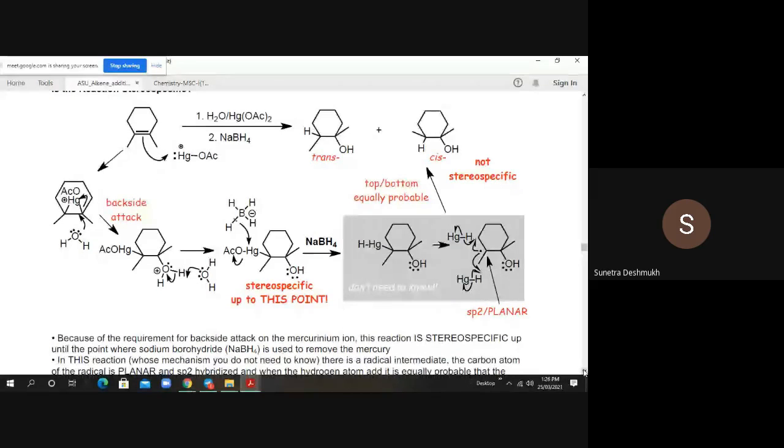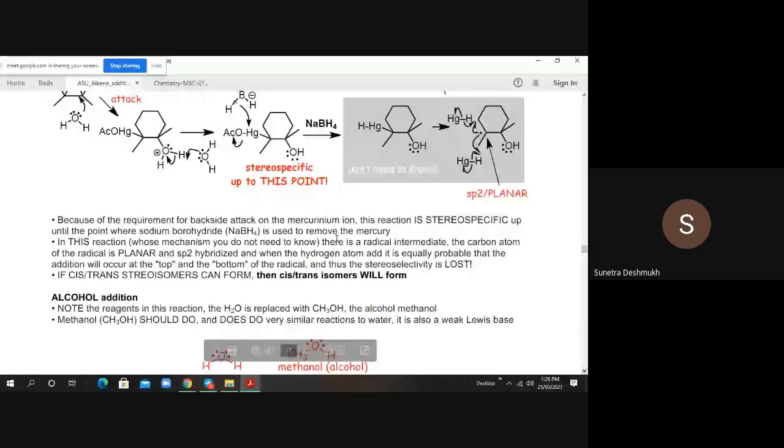Because of the requirement for backside attack on the mercurinium ion, the reaction is stereospecific up until the point where sodium borohydride is used to remove the mercury. In this reaction, whose mechanism you do not know, there is a free radical intermediate. The carbon atom of the radical is planar and sp2 hybridized, and when the hydrogen atom adds, it is equally probable that addition will occur at the top and the bottom of the radical, and thus the stereoselectivity is lost.